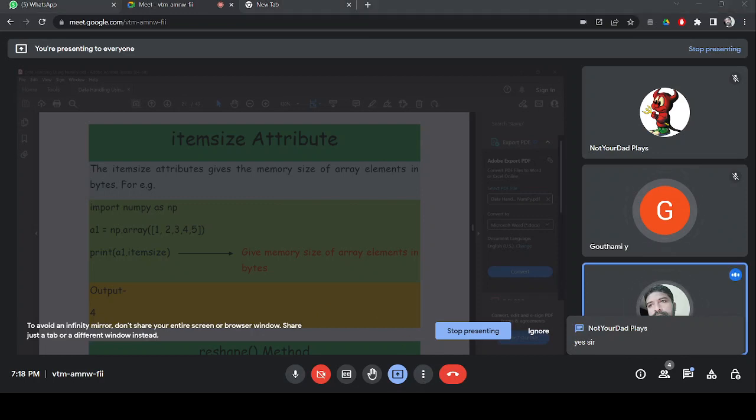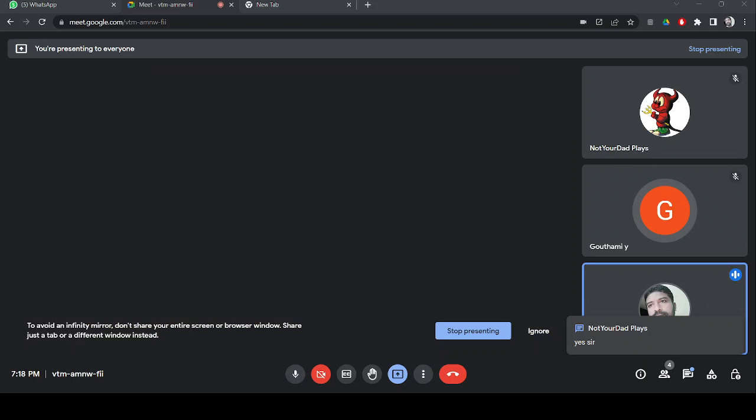Okay. Now, moving on. Item size attribute. Item size, please differentiate the words in the context of OOP: attributes and functions and methods are different. Functions and methods are very much similar. Attribute is not. Attribute is properties.